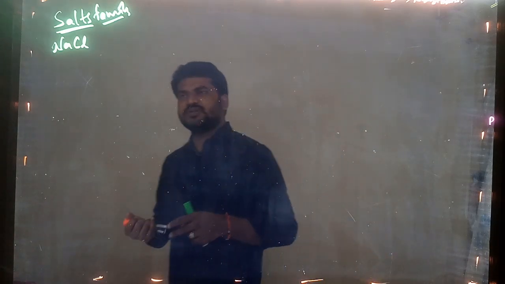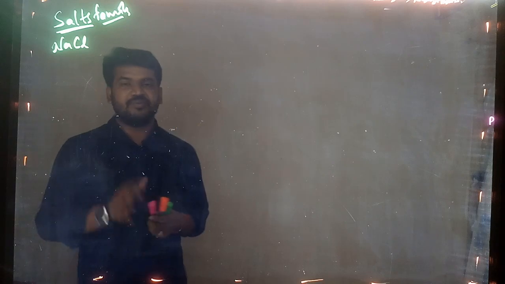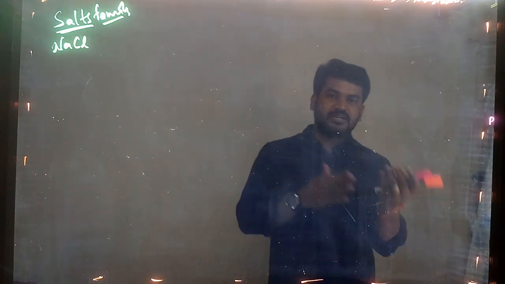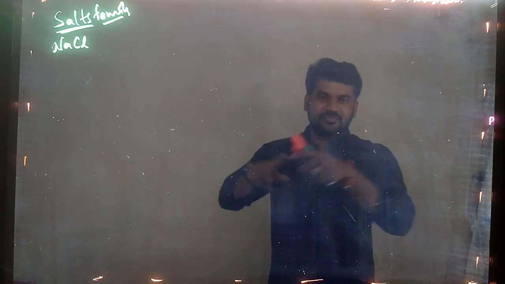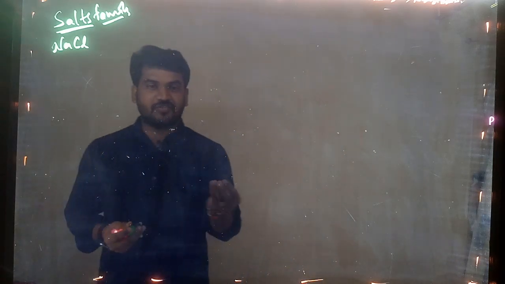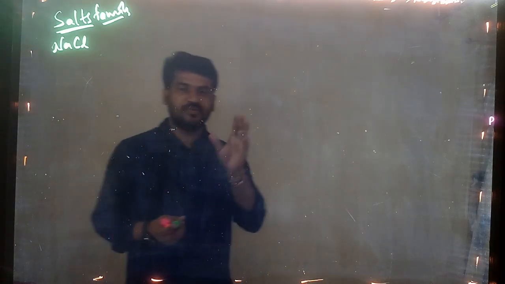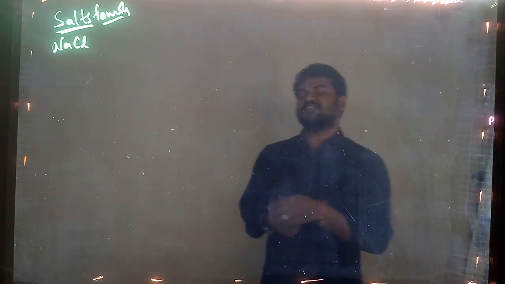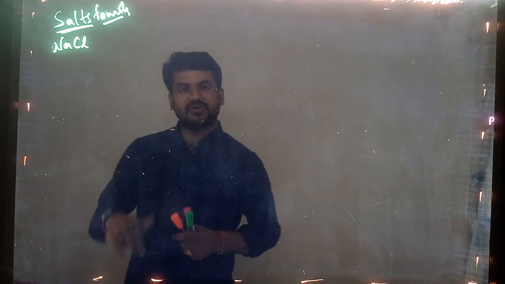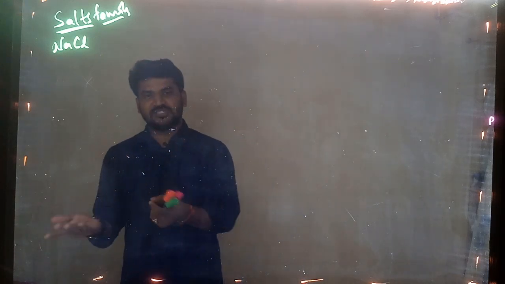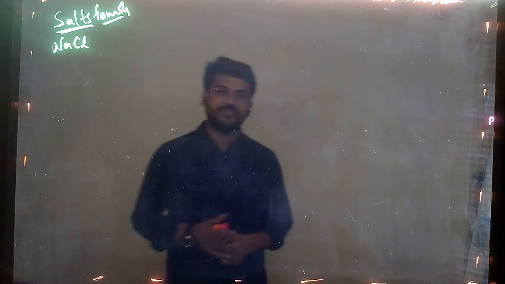Because after getting it from the oceans, there will be rock-like structures. People take ocean water or sea water and make a mud. In that mud, the water will evaporate and the salt will remain there, in bigger crystal shapes, that means a rock-like structure. That you can say is rock salt. Common salt, rock salt, table salt. Table salt means generally we use this on the dining table, right? So that's why it is called table salt.